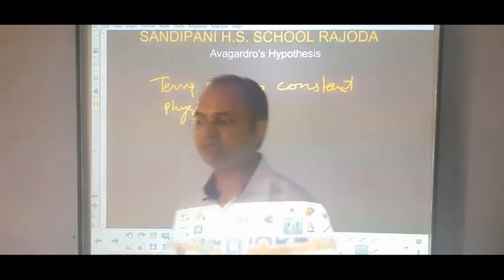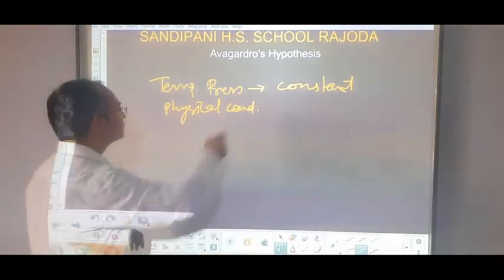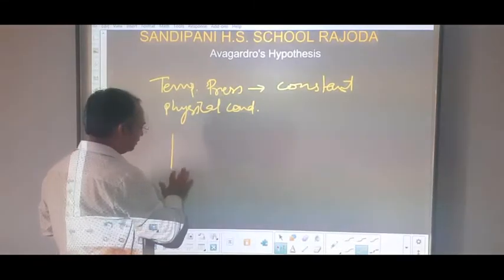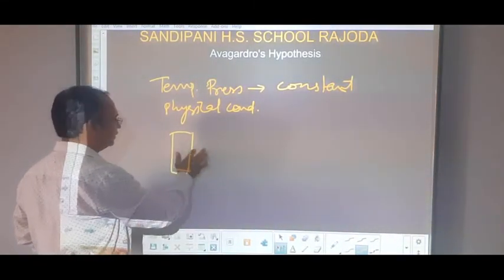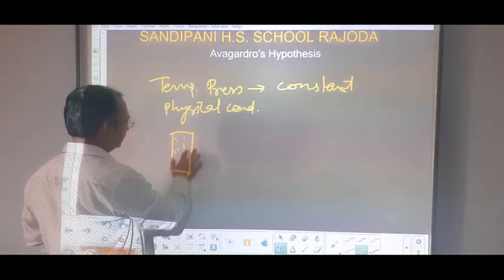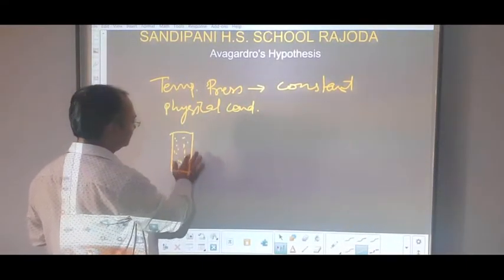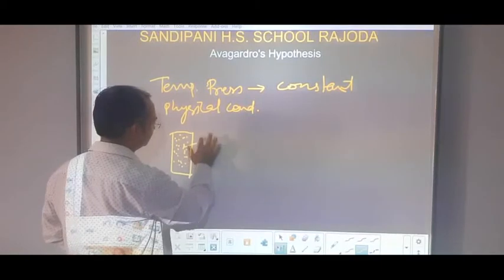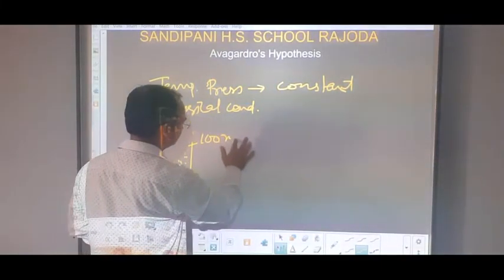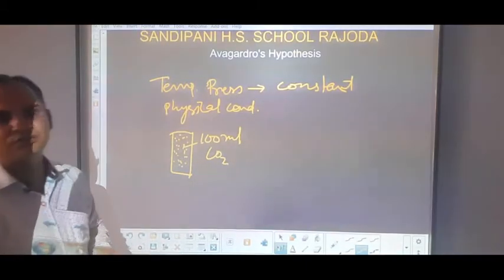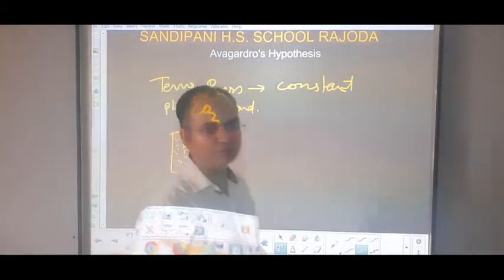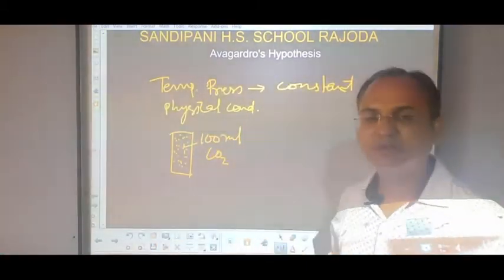Let's understand this law with an example. Suppose we take a jar of 100 ml and inside it we take 100 ml CO2, because the capacity of the jar is 100 ml, so the volume of the gas will also be 100 ml.